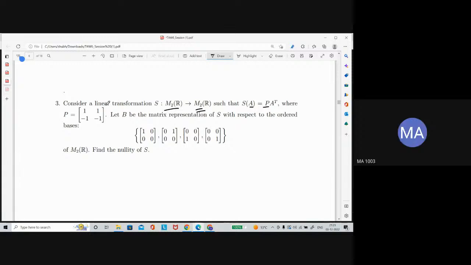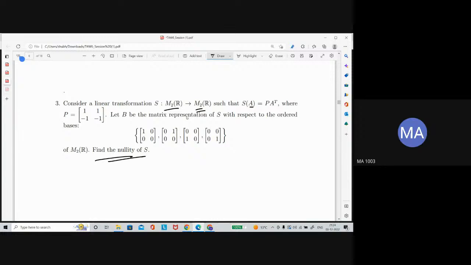So this is also a map from the collection of matrices to the collection of matrices. If you want to solve it, this is exactly the same thing. Sir, here what is A transpose? Is it not given or do we have to find it? Here A works as a variable. You get the image as P times the vector, A transpose. Sorry, my bad.